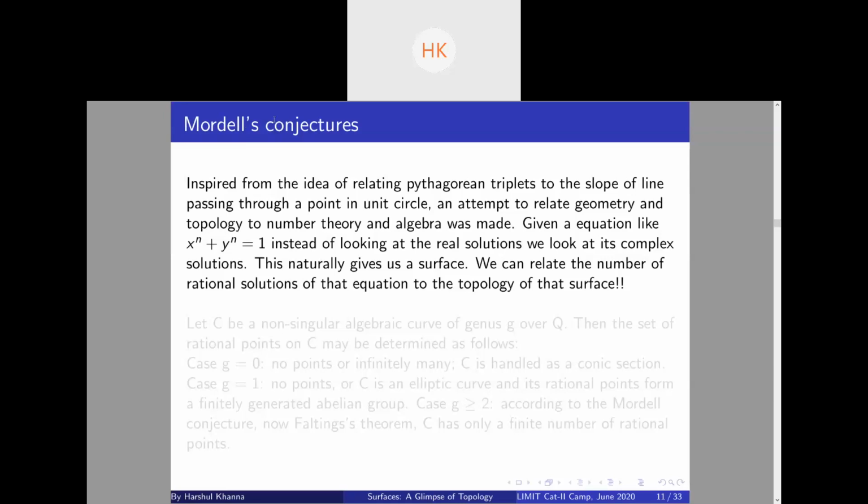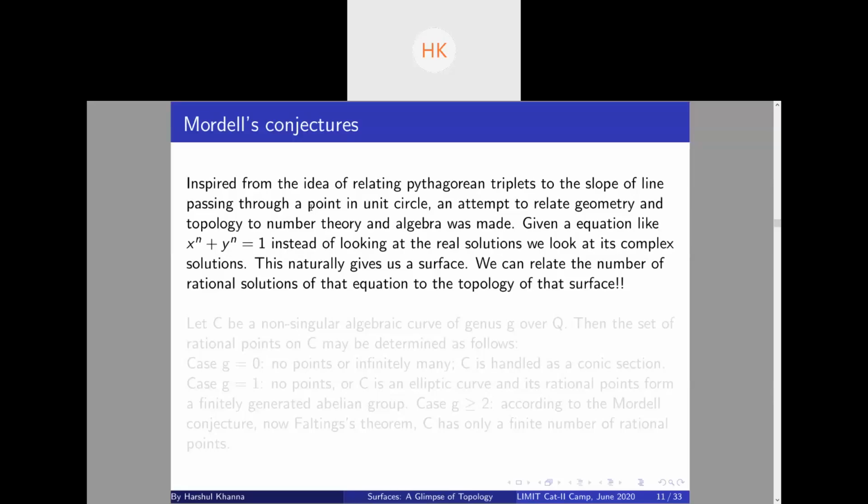Okay. So now what we do is we take an equation like x to the power n plus y to the power n equal to 1, in the hope of analyzing a to the power n plus b to the power n equal to c to the power n, which will be known to you as Fermat's equation, right? Now instead of looking at real solutions of it, we look at its complex solutions. If you look at complex solutions, you will naturally get a surface, right?